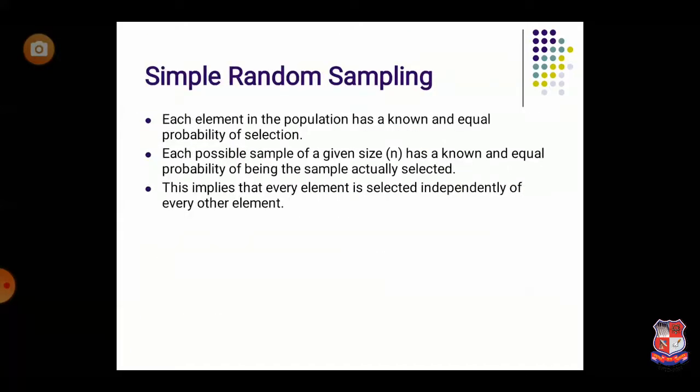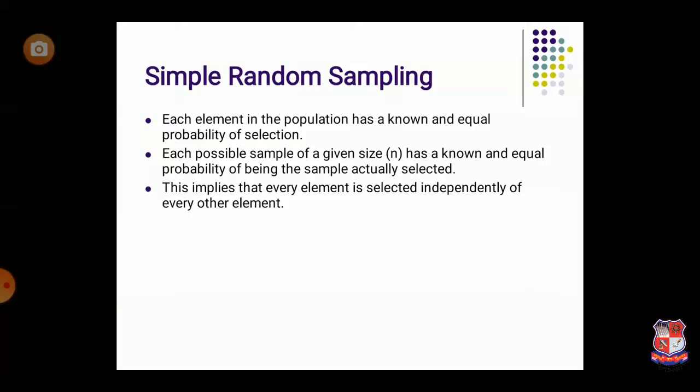If we talk about simple random sampling, in this case from the population we select our sample on a random basis. This is known as random sampling. Let's say for example we have 52 cards and we want to select 3 cards. How are we going to select these 3 cards? Randomly, we pick any 3 cards. This is an example of simple random sampling.